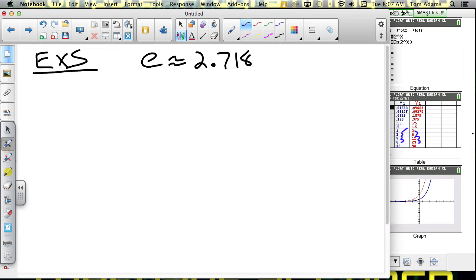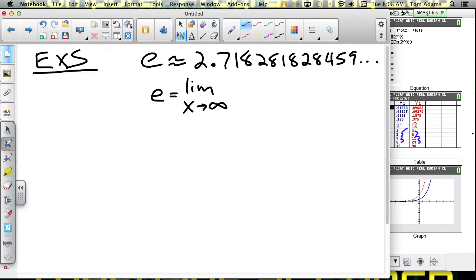in the fact that it's an irrational number. Now, an irrational number is just a number whose decimal goes on forever and never repeats, and it never terminates. In fact, this number will just go on and on forever. Now, where this number comes from is Euler was sitting around one day and he said, I want to think of a number, and that number's value is based on the limit of the following function.